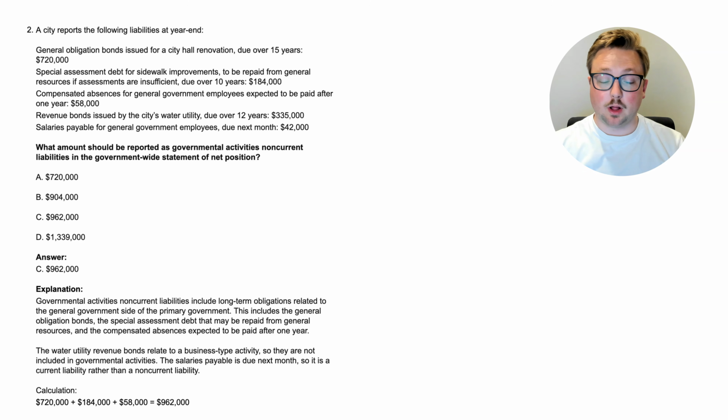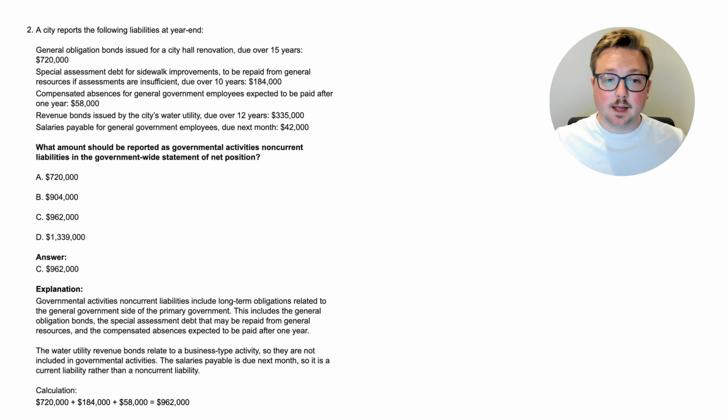This includes the general obligation bonds, and the keyword there is general, the special assessment debt that may be repaid from general resources, again, that word general, and the compensated absences expected to be paid after 1 year, and those compensated absences are for general governmental employees. So, again, the general stuff, that's what's going to be included in the governmental activities. The water utility revenue bonds relate to a business type activity, so they are not included in governmental activities. The salaries payable is due next month, so it is a current liability rather than a non-current liability.